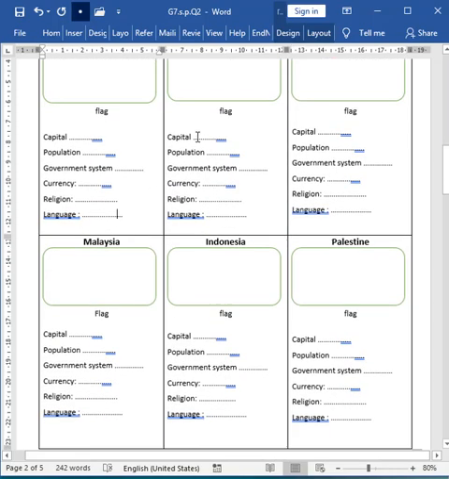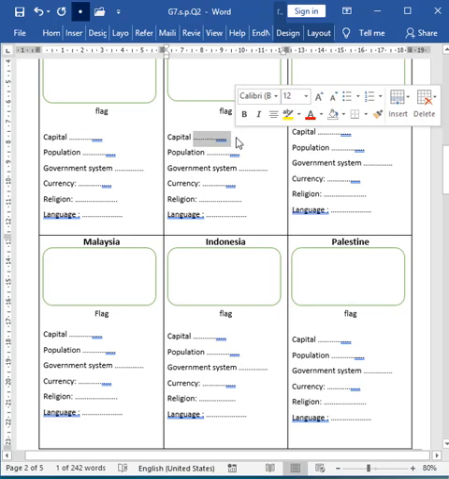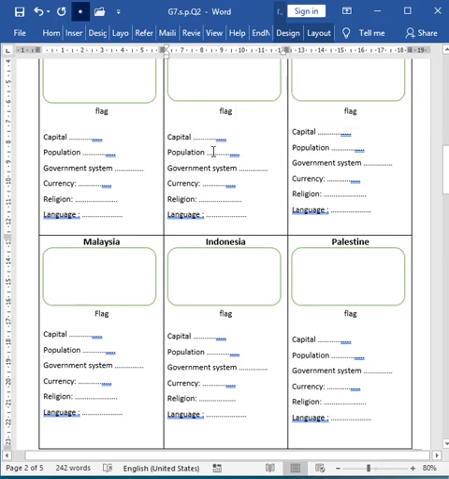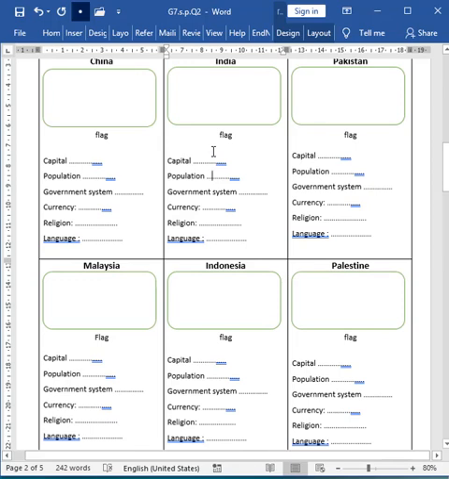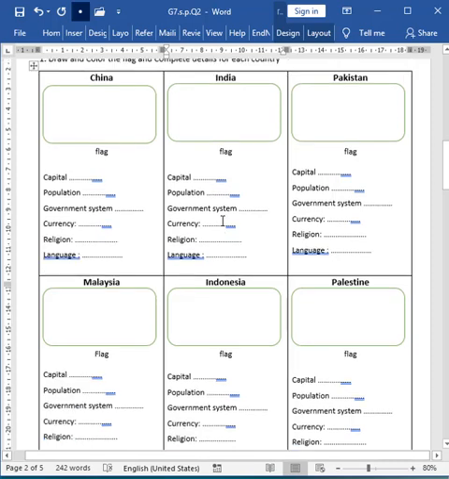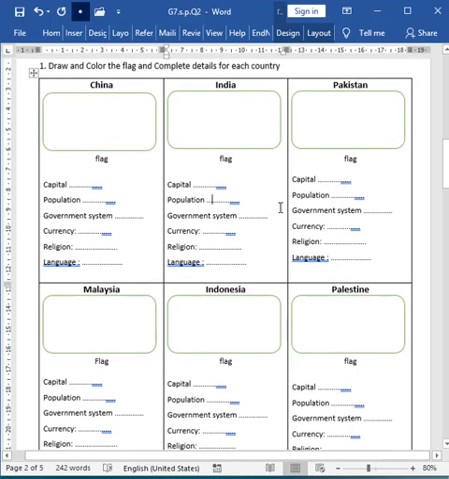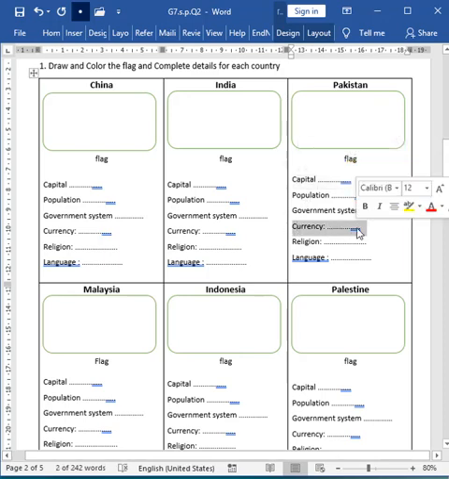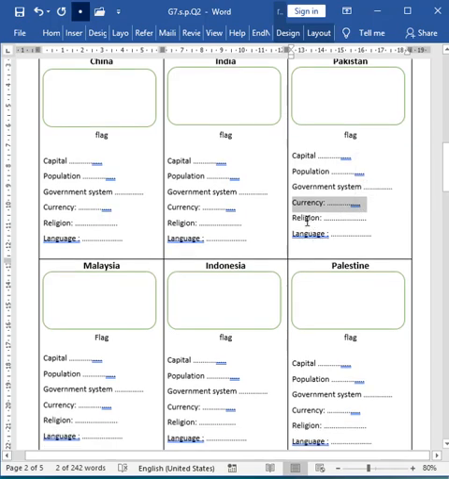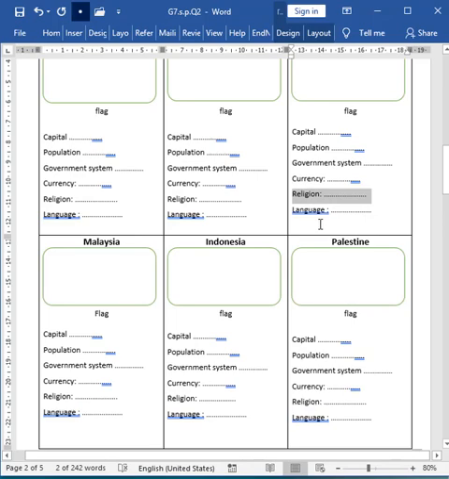Regarding India, the capital city is New Delhi, and the population is now more than China, around 1.4 billion, almost the same as China, but nowadays a little bit more than China, according to the latest data. Regarding other information, we did all the worksheets in the class, so if you're missing any, you can search Google or watch on Wikipedia. Regarding Pakistan, the capital is important, which is Islamabad. The currency is important, which is Pakistani rupees, and the religion of the majority of people in Pakistan is Islam.